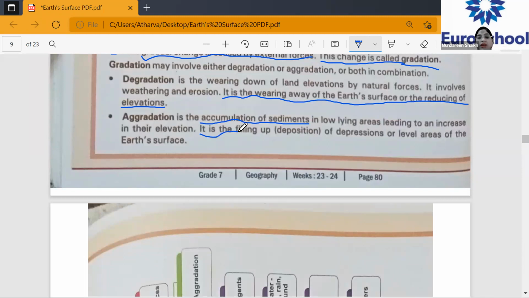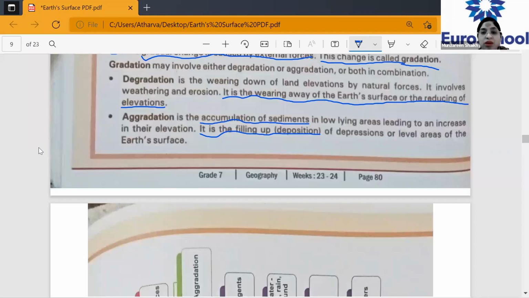Can you see? Degradation is taking away the Earth's surface and reducing the elevation. But aggradation is filling up and leveling areas of the Earth's surface. Can you make out the difference, children? Yes, ma'am. Okay, and does this happen because of internal force or external force? Who will tell me?